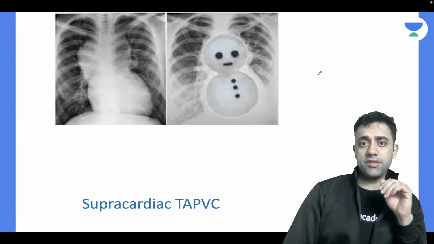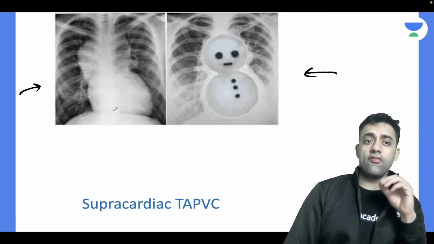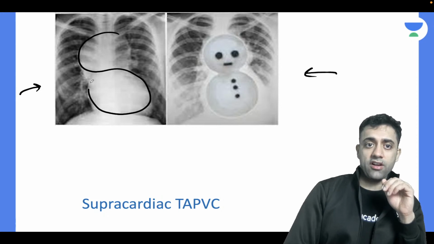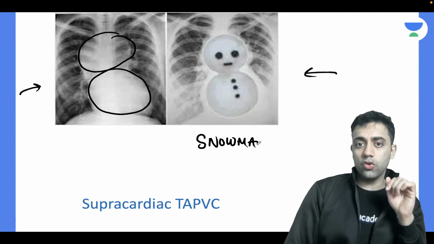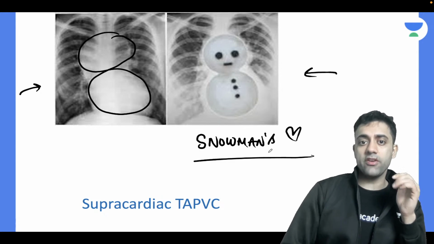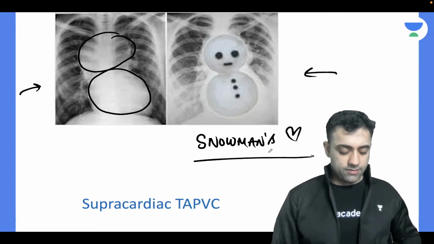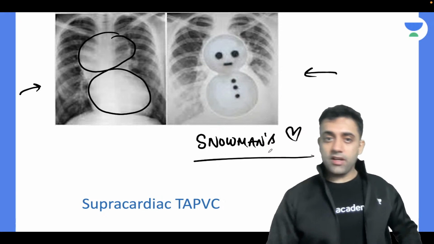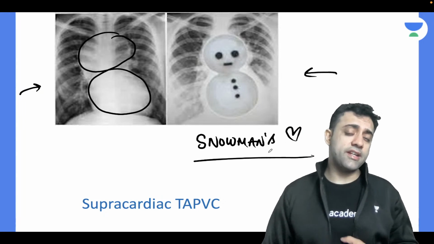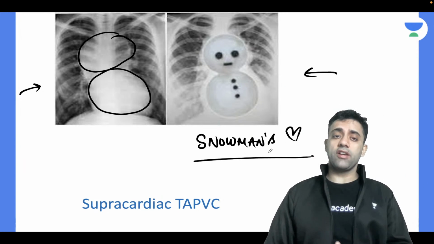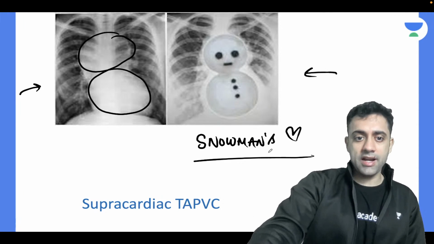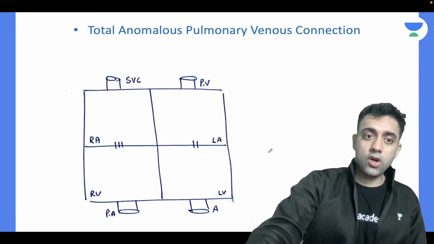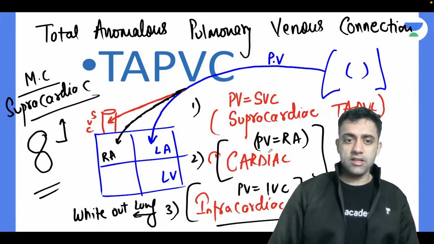This is a very beautiful picture of the figure of 8 appearance, like a snowman's heart, a snowman's sign, whatever you want to say. So this is nothing but the figure of 8 appearance, and infracardiac TAPVC will have a kind of whiteout lung. And the most common is supracardiac TAPVC.